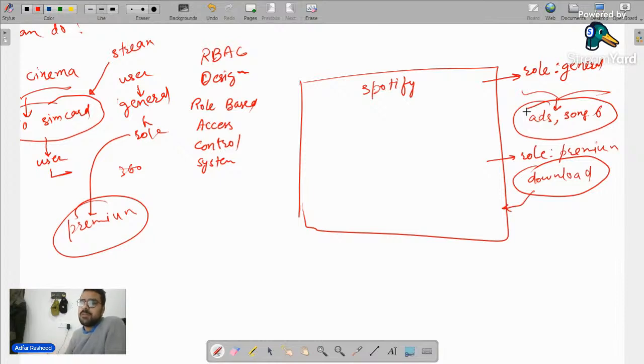When you implement such a design for your backend, it is called an RBAC design, role based access control design. Like Spotify and JioCinema, you cannot stream HD unless you have a subscription. So unless you are in a specific role, you can access only specific permissions. But if your role is upgraded, you can access different permissions. When such a design is implemented in your backend, it is called RBAC systems, RBAC implementations. I hope this makes complete sense.